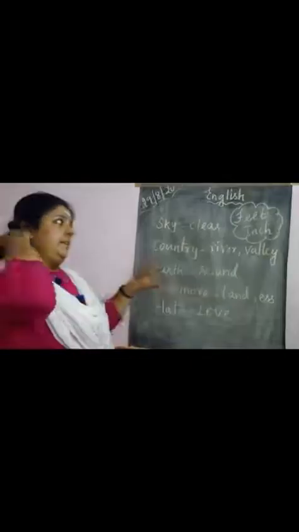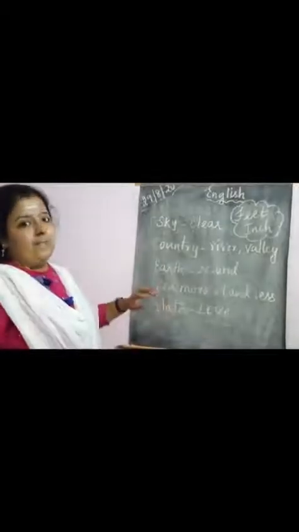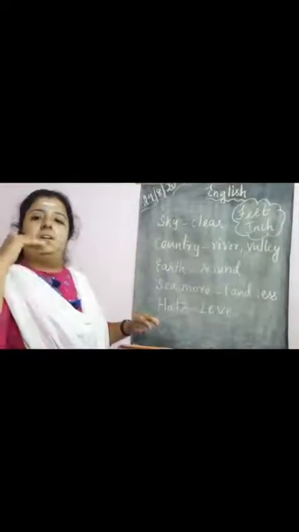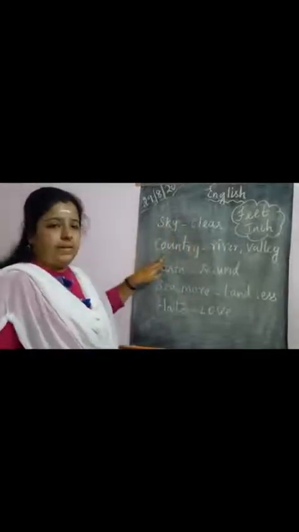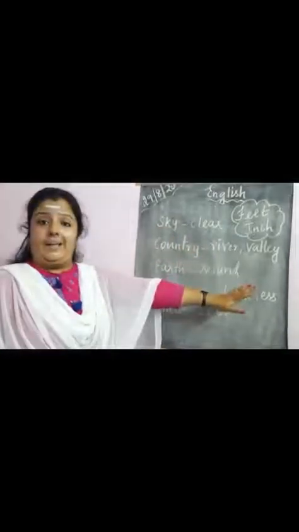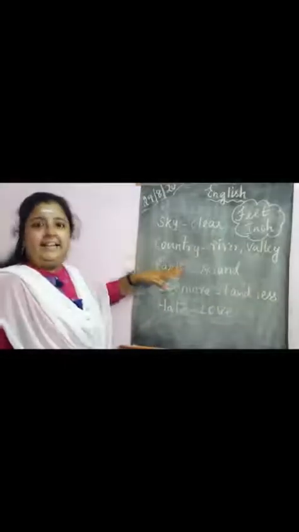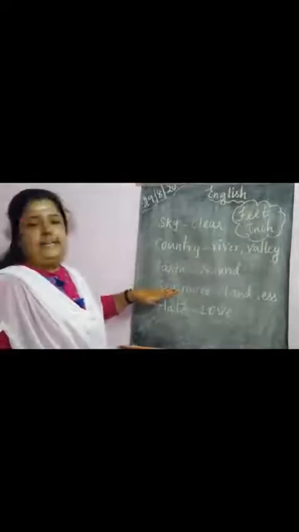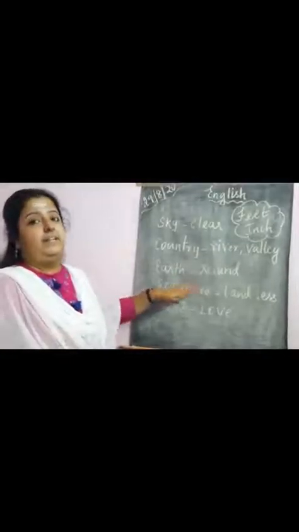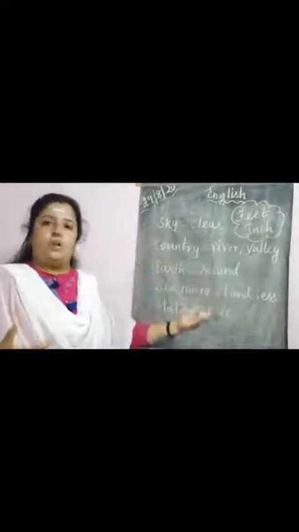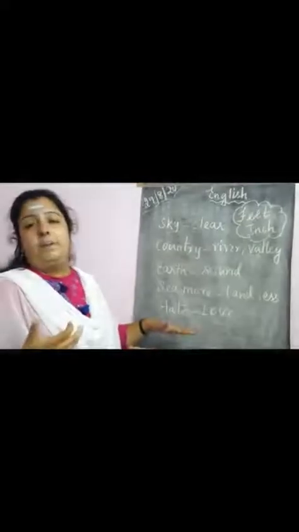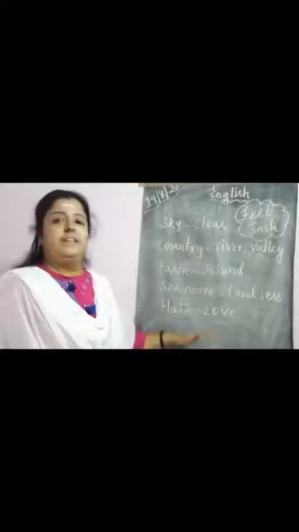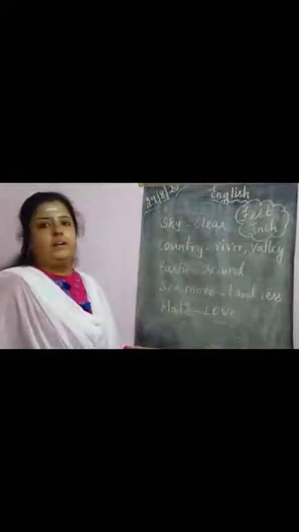See, using these words, you can remember the entire poem. I'll repeat it again. When the poet reached a particular height above the ground level, he can feel the sky is clear. From the countryside, he can see many rivers and valleys crossing, and he can feel that the earth is round in shape. He says there is more sea than land, that is, more water content compared to the land. Then the final one is why people want to hate when there are so many things to love each other. So the poet concludes with this.